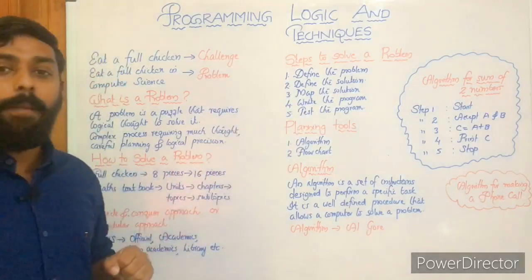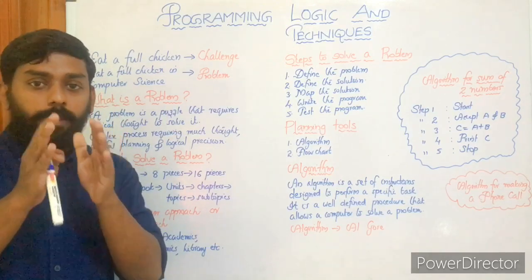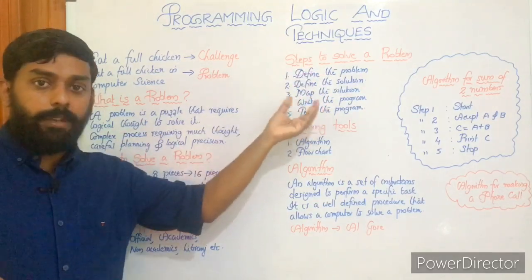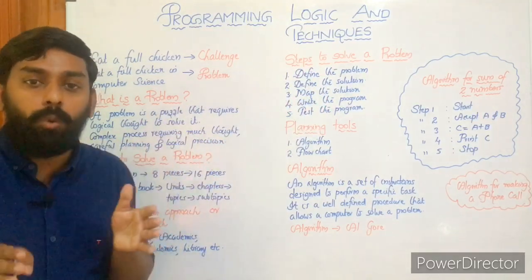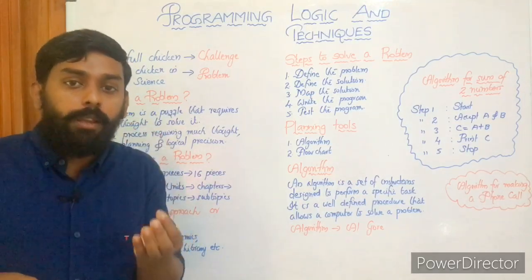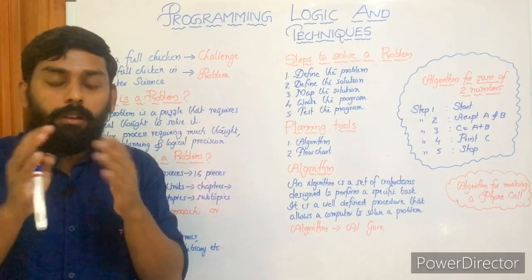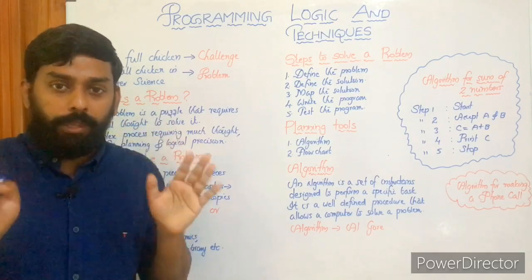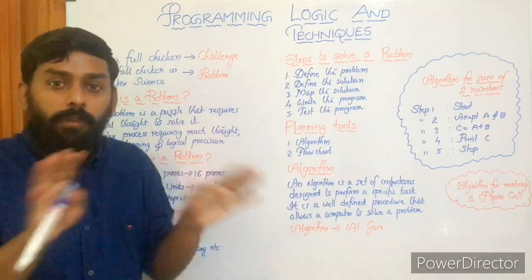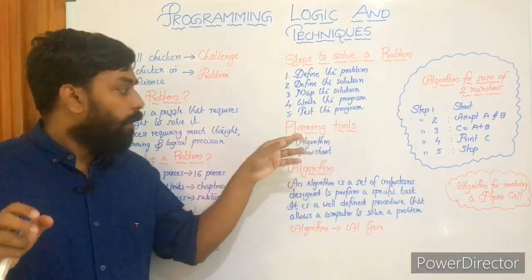Now we have planning tools. Of course, we have seen how we can solve a problem, divide and conquer or modular approach or modularity, and we have seen different steps. Now we have planning tools. There are certain tools that help us to plan. Planning makes everything efficient and effective. You must have thorough, clear planning before doing something. Whatever you are doing, planning makes it effective and efficient. So these are the 2 planning tools: algorithm and flowchart.